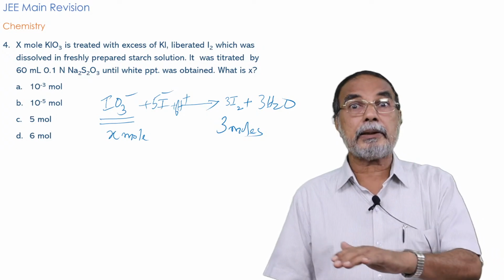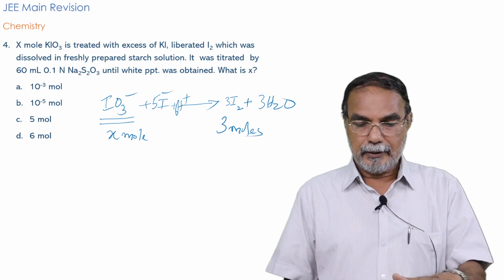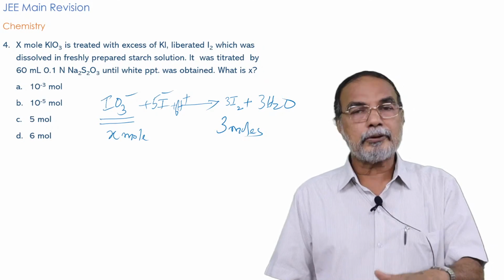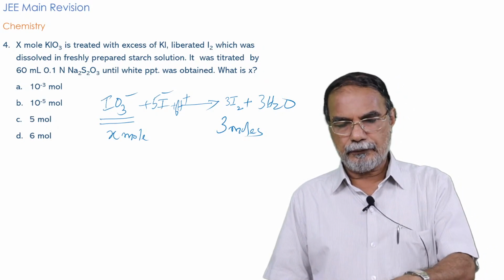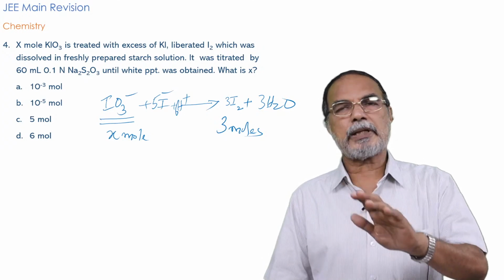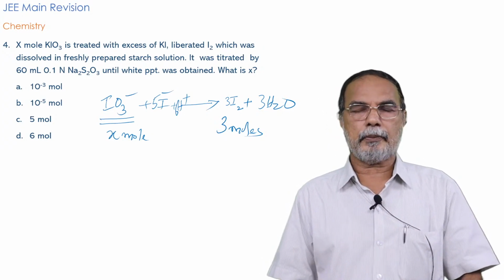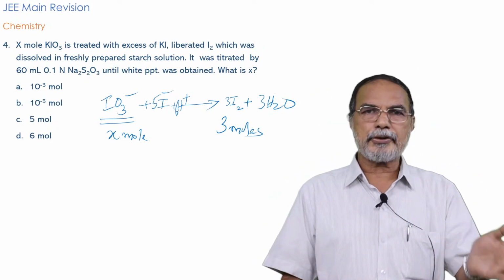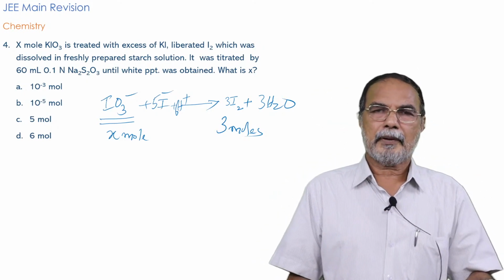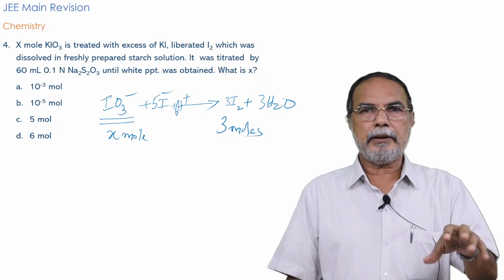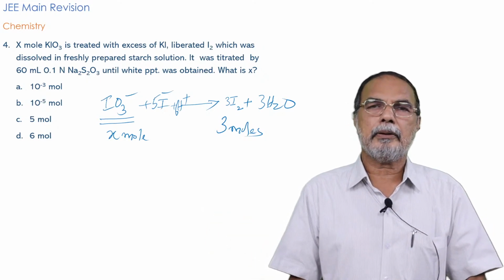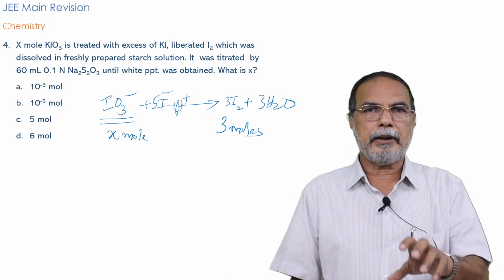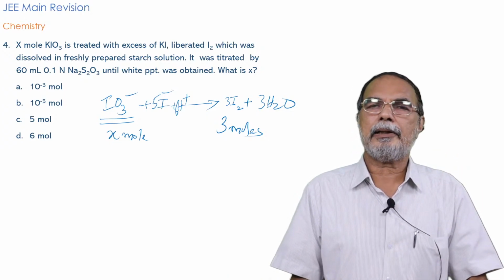Here the balanced equation is very important. IO3 minus plus 5I minus plus 6H plus giving 3I2 plus 3H2O. This is again an equation perhaps you might have balanced in connection with the redox reactions. And if you are very thorough with that, then you can immediately write down the equation. So that is important here, otherwise you are likely to make mistakes.